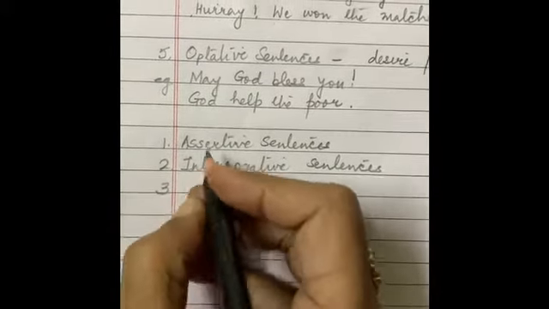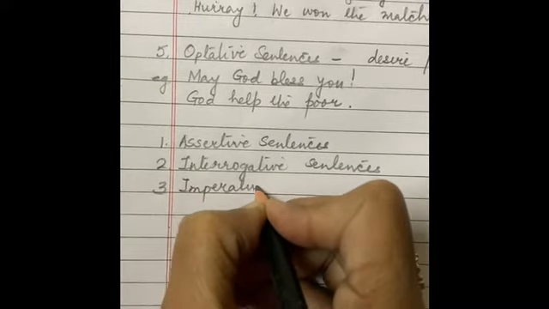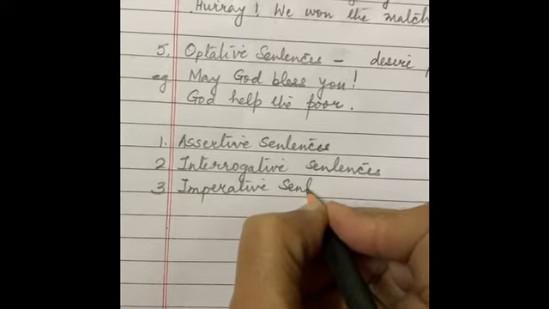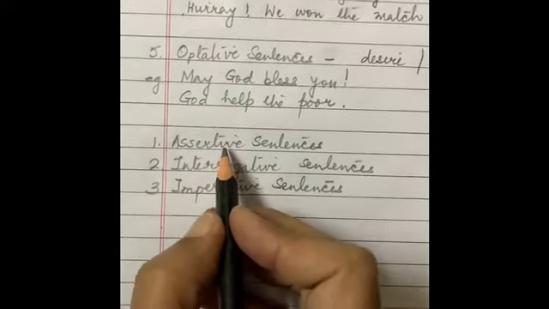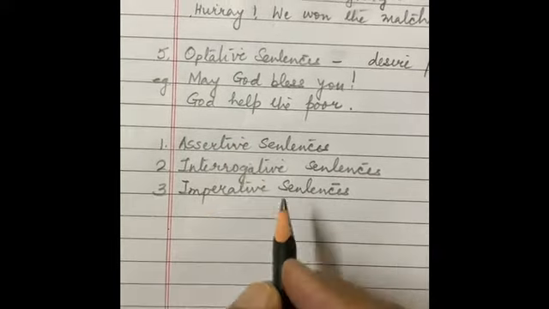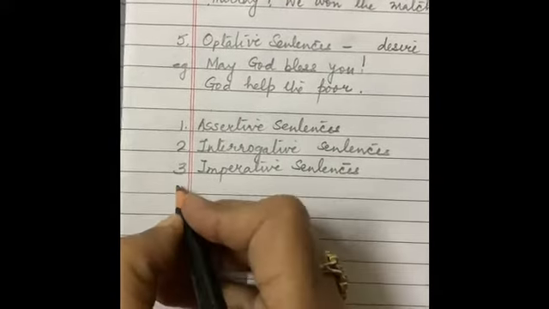Then the imperative sentences, just like assertive sentences, they begin with a capital letter and end with a full stop.